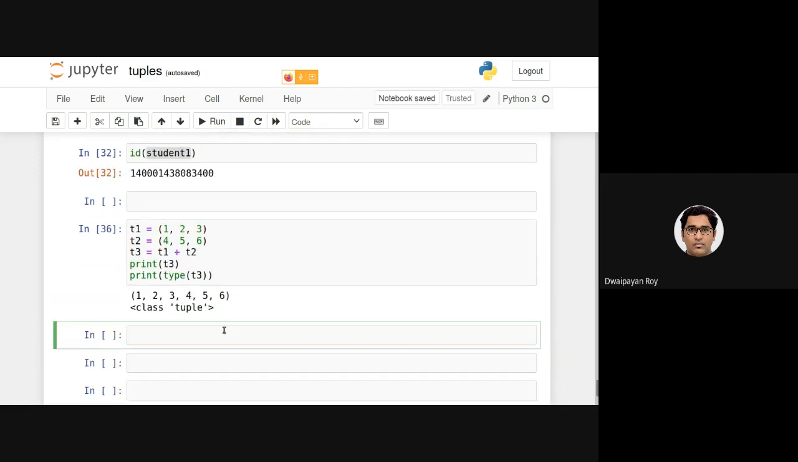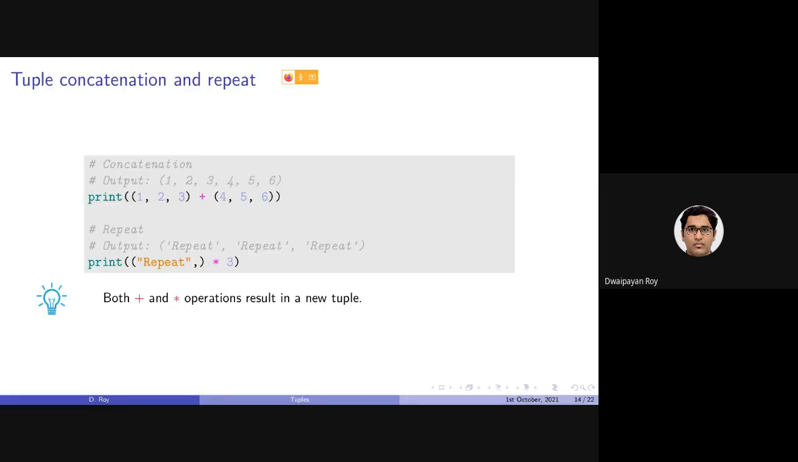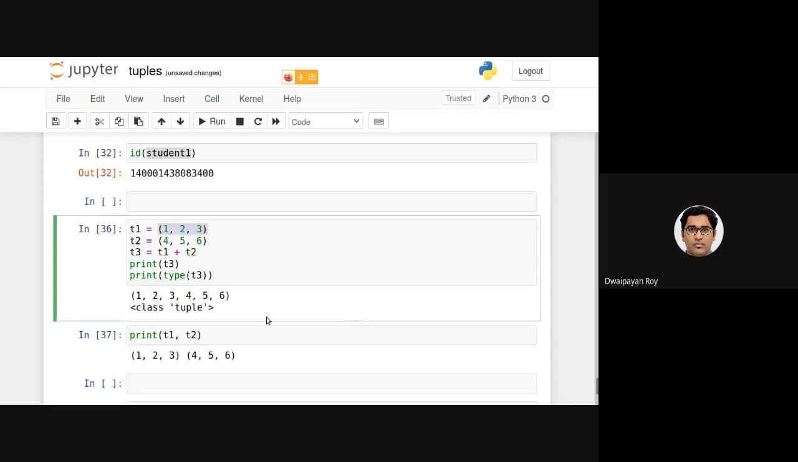But note that if I now print t1 or t2, they are the same. They remain the same. They are not getting changed. Similarly, if I apply this repeat operator here, that is this multiplication, the invoking tuple will remain the same. A new tuple will be created. If you want to store them, you can use the assignment operator, new tuple.